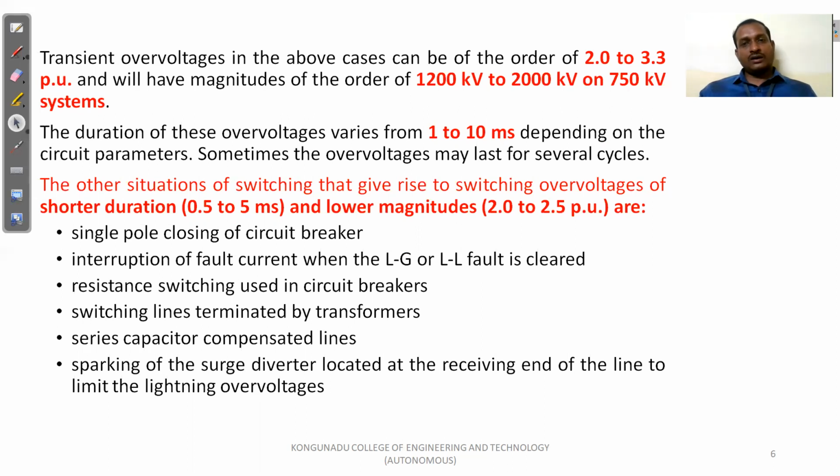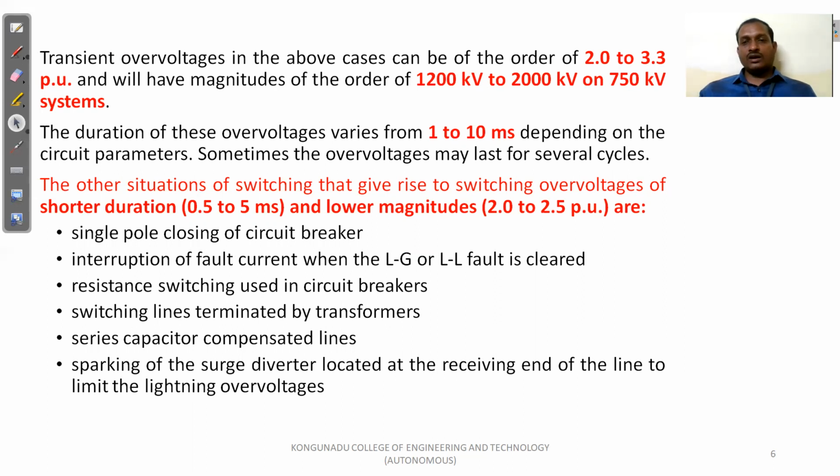In other situations, switching surges that give rise to over voltages of shorter duration are also possible. The duration of these switching surges is 0.5 to 5 milliseconds. There is another one, shorter duration switching surges. Time duration is 0.5 to 5 milliseconds and the magnitude is 2 to 2.5 per unit. So the magnitude level will be lower for the shorter duration switching surges compared to the previous one.